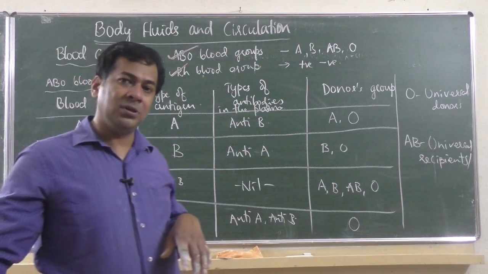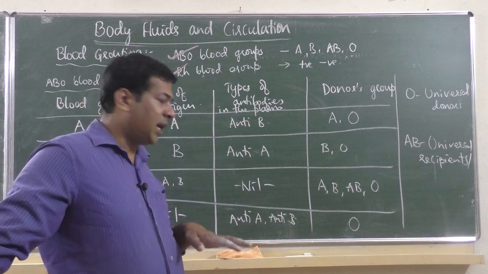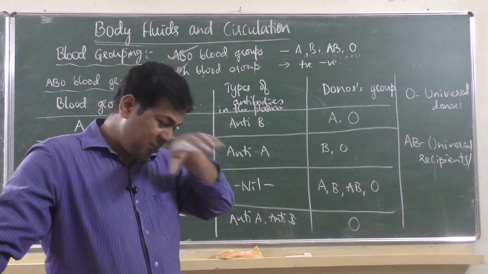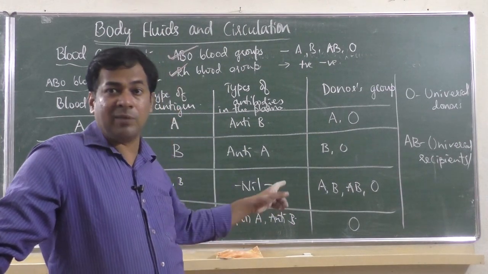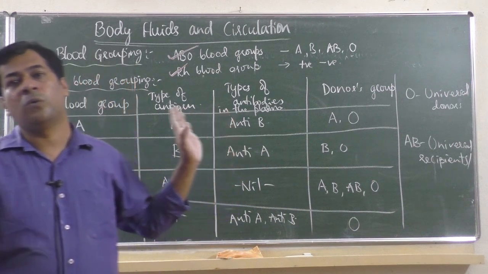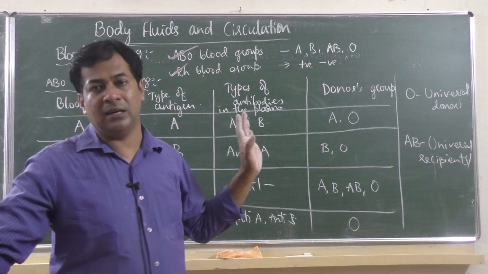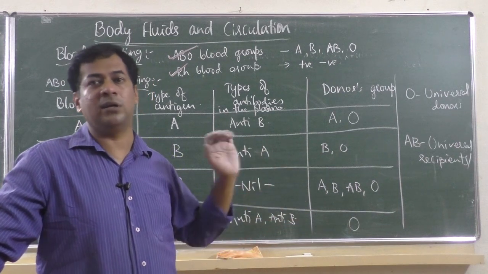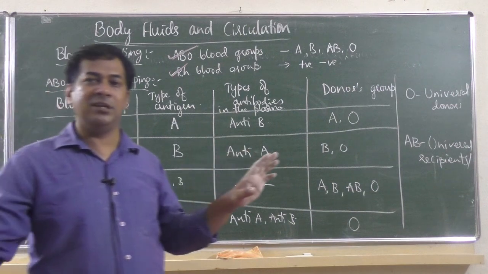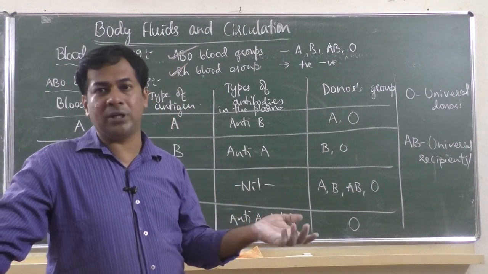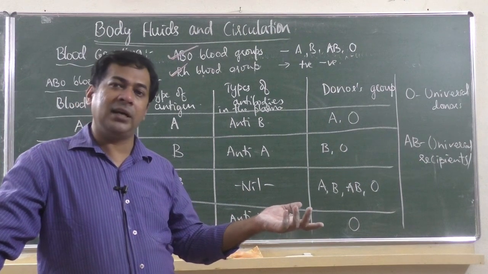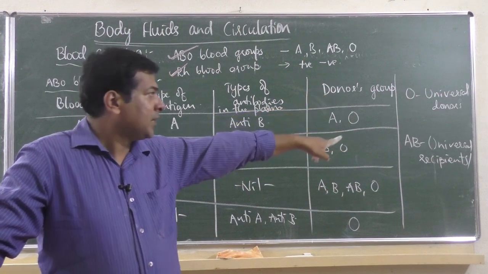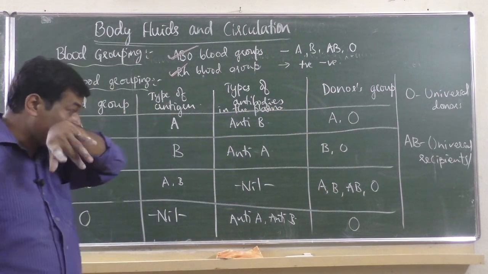Okay, so O blood group has one problem and one benefit also. The benefit is O blood group can donate to a person of any blood group. But when they require blood, they have to receive from only O. So if a person is ill and an operation is going on, and the person having O requires blood, then you have to receive from O only. But a person having any blood group who is having an operation and requires blood, they can take from O at any time, because O blood group is the universal donor and AB blood group is the universal acceptor.